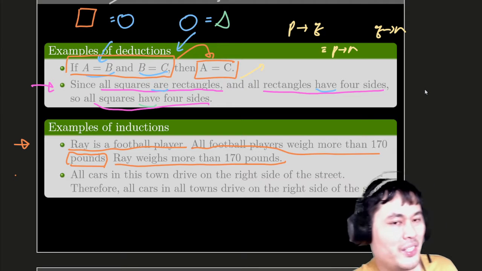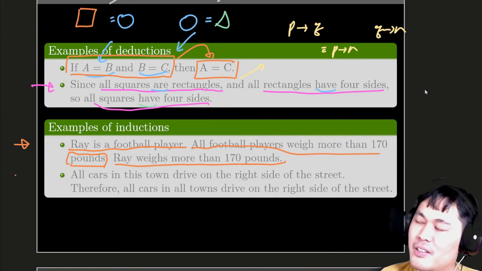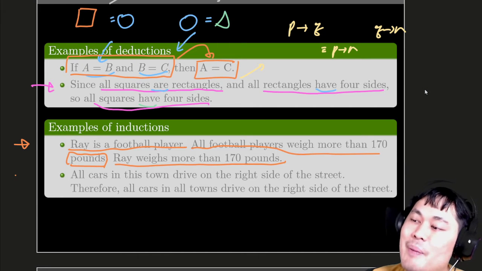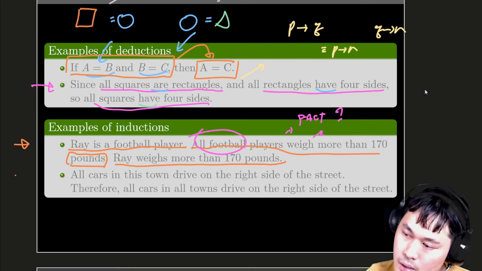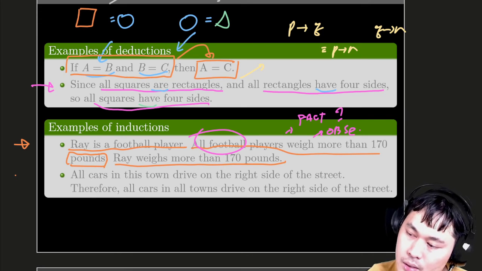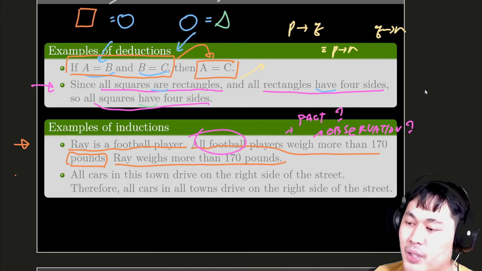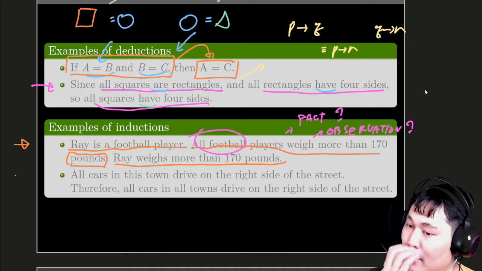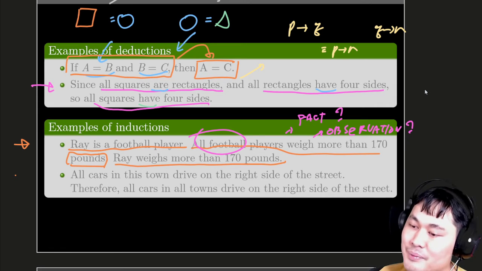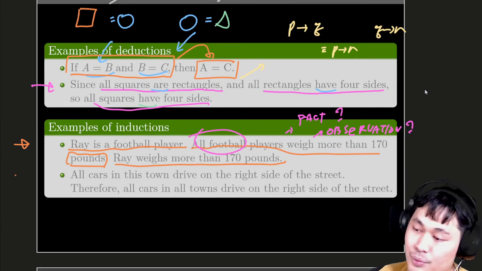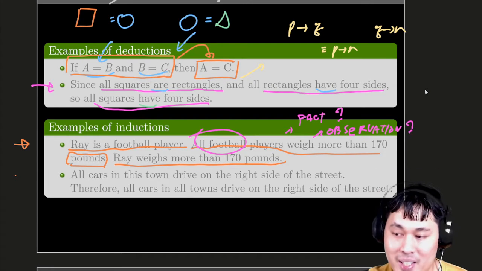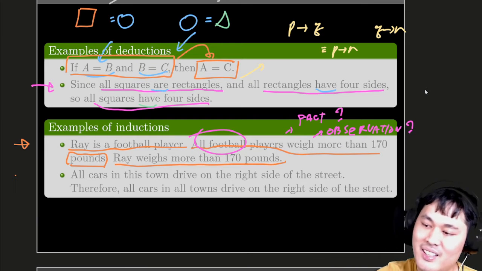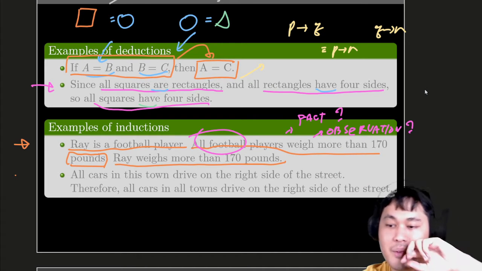And usually this could be correct or incorrect, right? Depending on whether this one is fact or is observation. And this is what we have to settle first. Is that a fact? When you declare that all football players weigh more than 170 pounds, does it mean that you have the spreadsheet of all football players and all their weights, and you notice that they all weigh more than that?